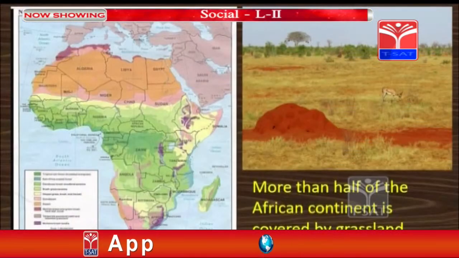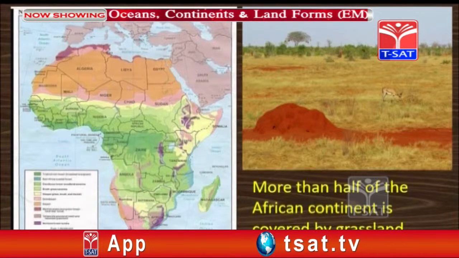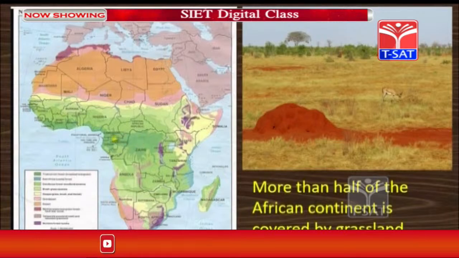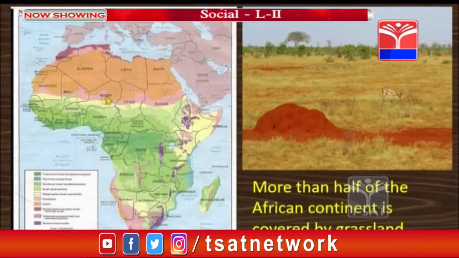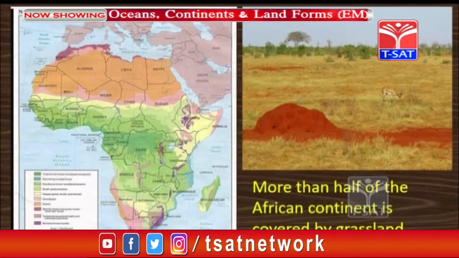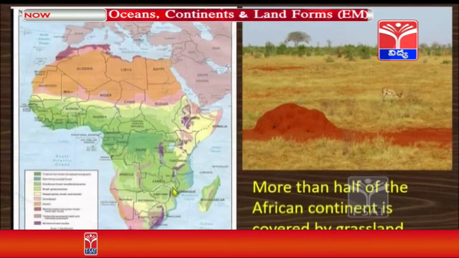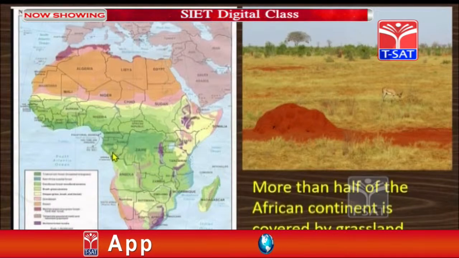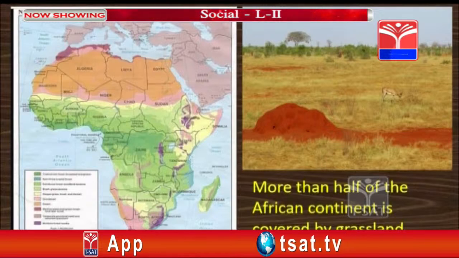More than half of the continent is covered by grasslands. Why? Because the central part is the forest region, and the light greenery towards the north side and towards the south side is grassland. Means on these grasslands we can't find very big trees.